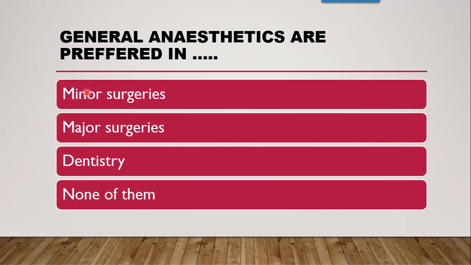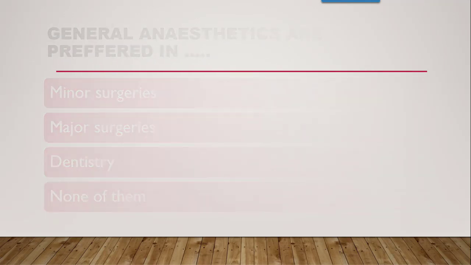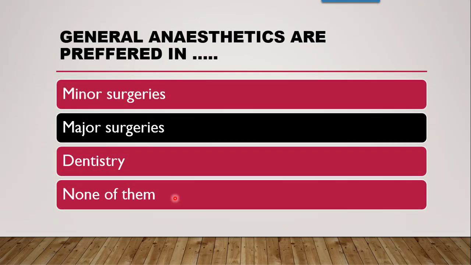So, whether they will be preferred in minor surgery, major surgery, dentistry, or none of them. Since they anesthetize the whole body, they work on CNS. So the correct answer is major surgeries such as heart surgeries. In such cases, general anesthetics are preferred.